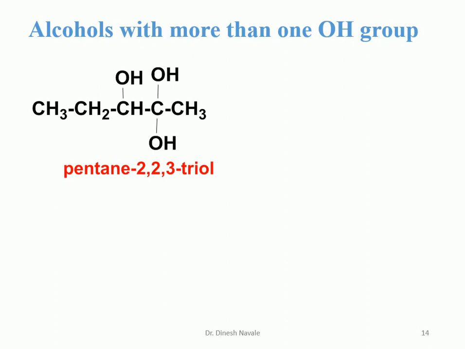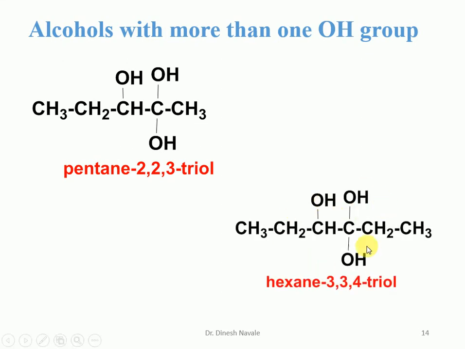So the next compound is there where 3 OH groups are there. So we have to utilize triol as the word, and numbering should be in such a way that the lowest possible number comes to the alcohol. So it is carbon number 1 from the right hand side, 2, 3, 4, 5. So it is a pentane triol, and the position of the OH is at carbon number 2, 2 times, and carbon number 3. So it is going to become pentane-2,2,3-triol. As two numbers have to be separated by a comma, and the number and the word have to be separated by a hyphen. So all the basic rules will be the same again while giving the nomenclature for alcohols.